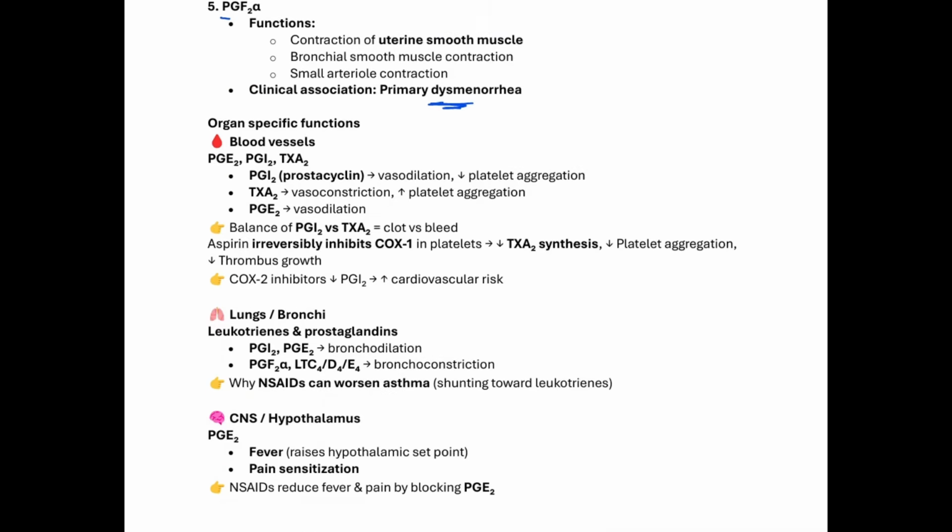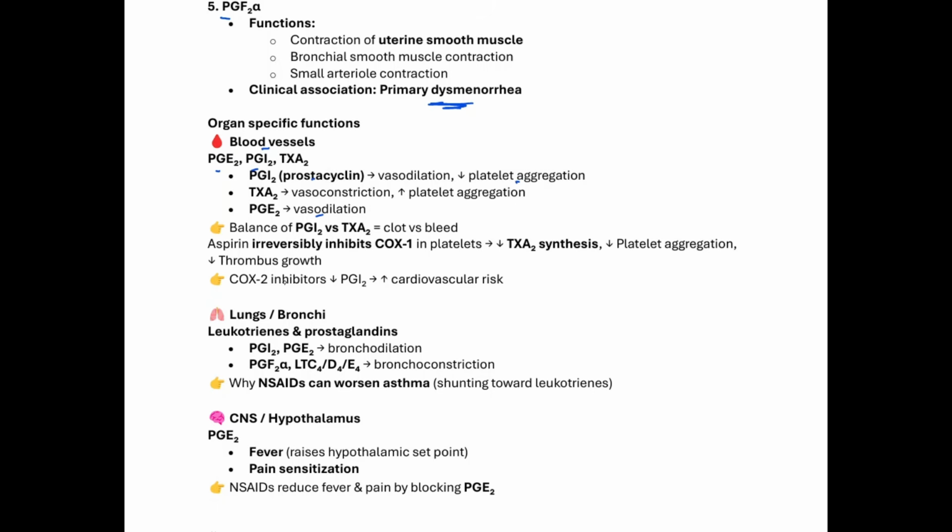So now, let's focus on organ-specific functions of these prostaglandin mediators. We're going to start with the blood vessel. The prostaglandins that work on the blood vessel are prostaglandin E2, prostacyclin, and thromboxane A2. Like we mentioned earlier, prostacyclin causes vasodilation and decreased platelet aggregation, whereas thromboxane A2 is going to cause vasoconstriction, and that will increase platelet aggregation. And prostaglandin E2 normally causes vasodilation. So that means, like we mentioned earlier, prostacyclin is going to prevent clot formation, but thromboxane A2 is going to facilitate what?